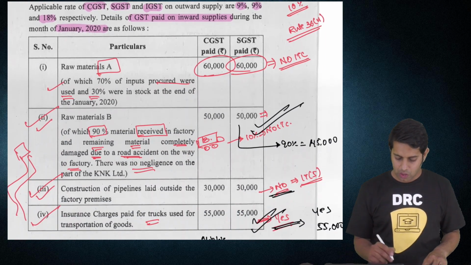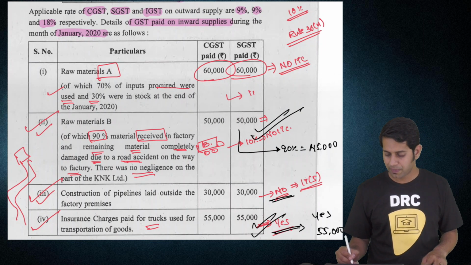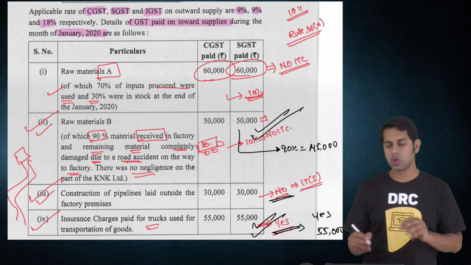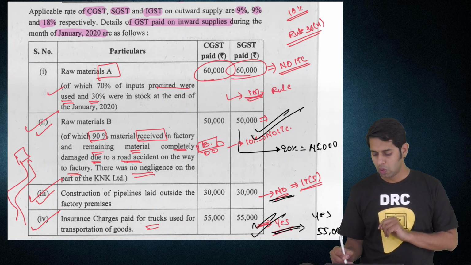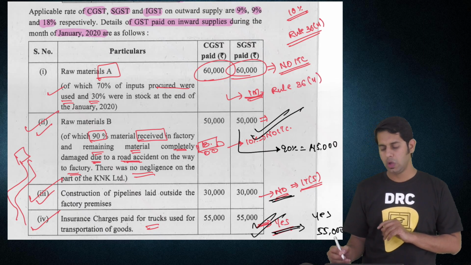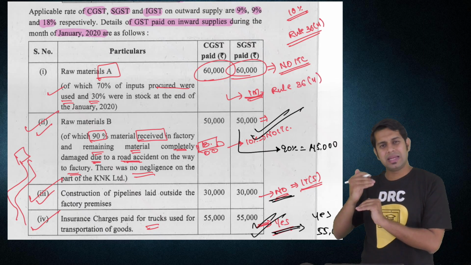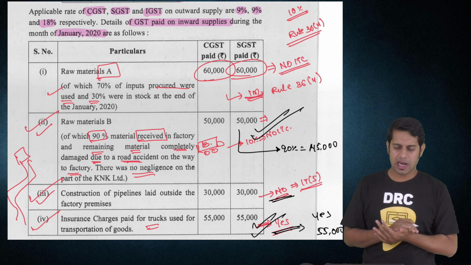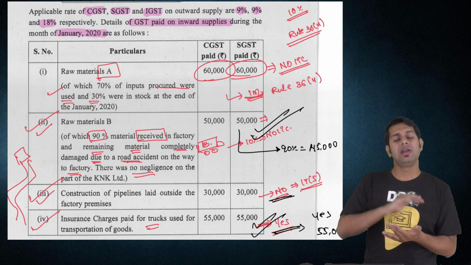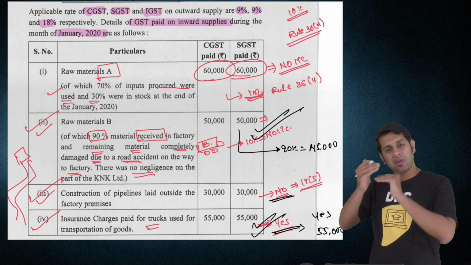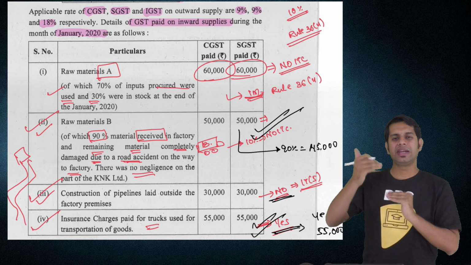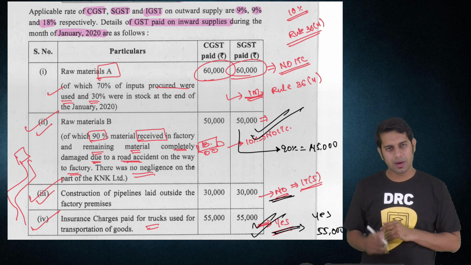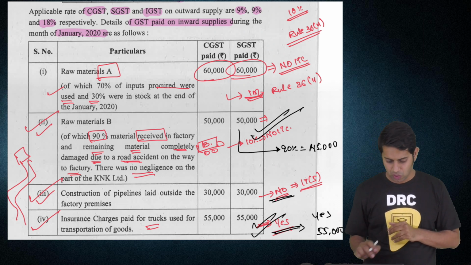Now, for question number 1, you will get 1 mark over here. You should give reference to Rule 36 sub rule 4. You should tell that because the data is not reflecting in GSTR-2A, we cannot take the input tax credit of 60,000. Then what can you take? You can take whatever is eligible and available plus the 10% extra. So Rule 36 sub rule 4 you will have to mention.